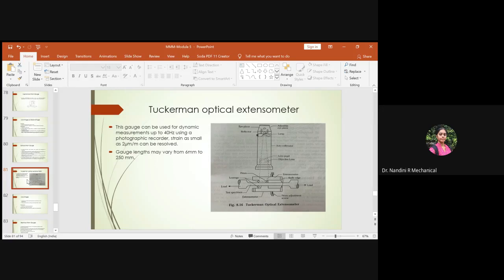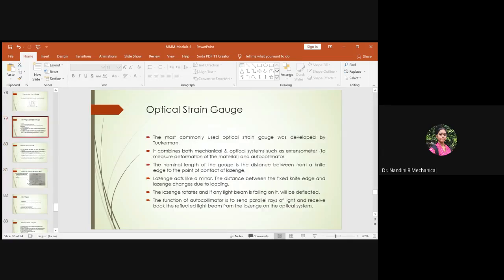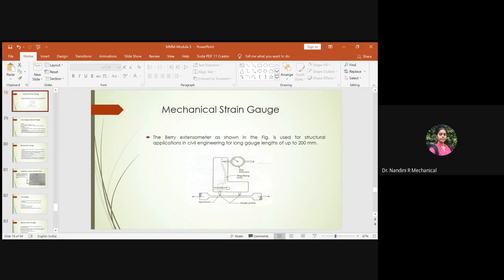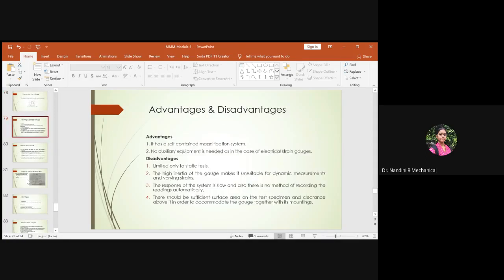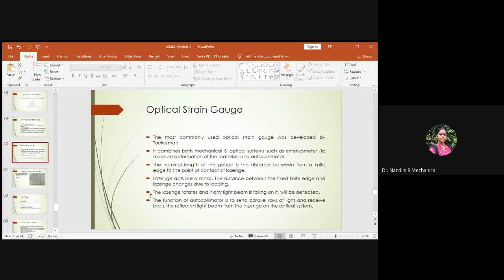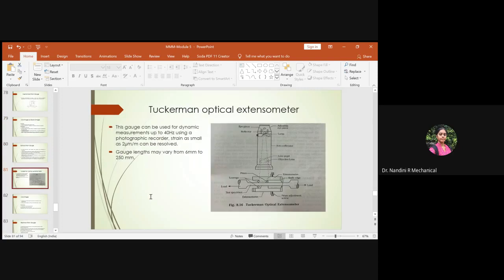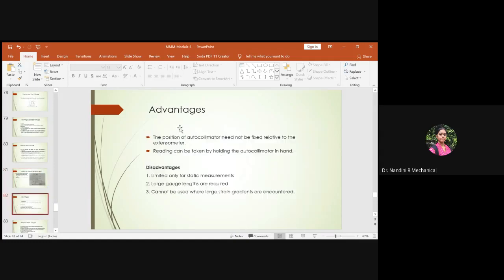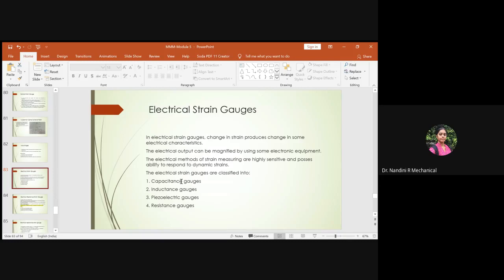Okay. So now we dealt with two types of classification of the strain gauges. One is the mechanical strain gauge, and we understood its advantages and disadvantages. Later we came to the optical strain gauge, right? And the most common optical strain gauge is the Tuckerman optical extensometer. So we studied how it operates, and what its advantages and disadvantages are.